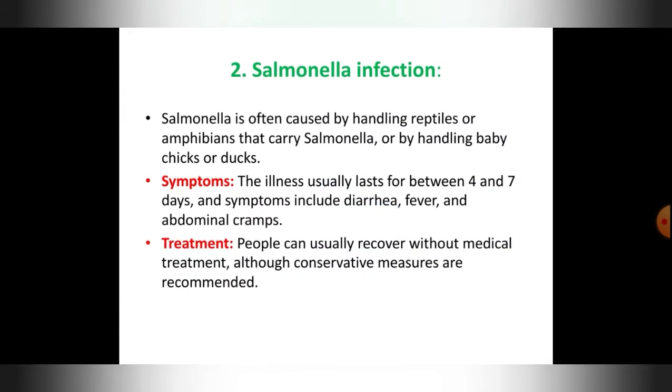We call this typhoid. This is often caused by handling reptiles or amphibians that carry salmonella, or by handling baby chicks or ducks. Salmonella is a bacteria. The illness usually lasts between 4 and 7 days, and symptoms include diarrhea, fever, and abdominal cramps.